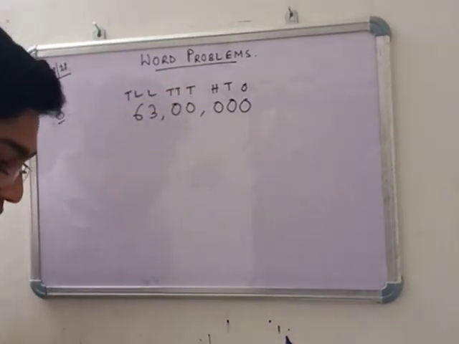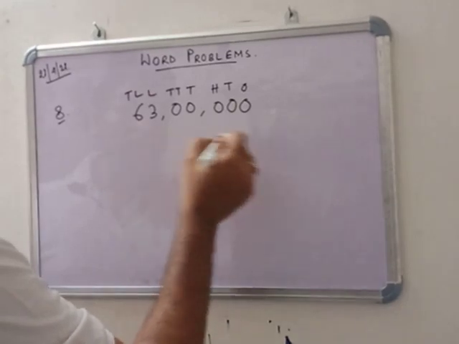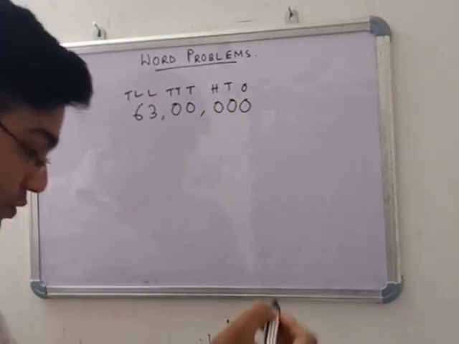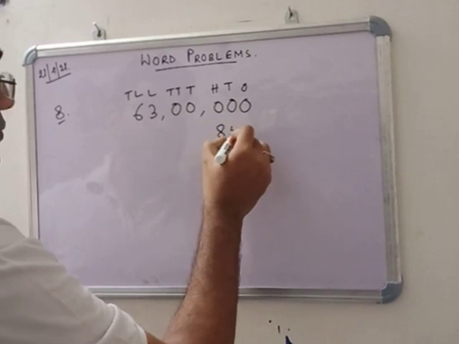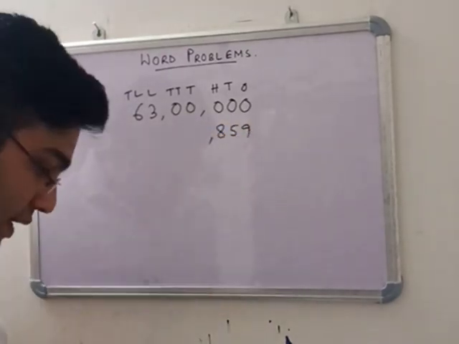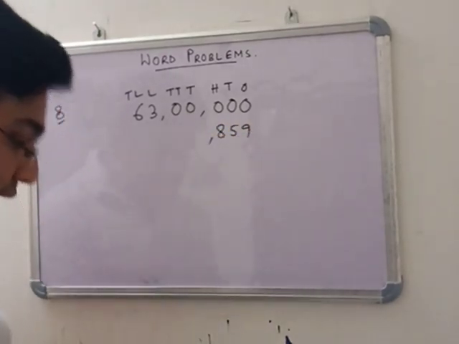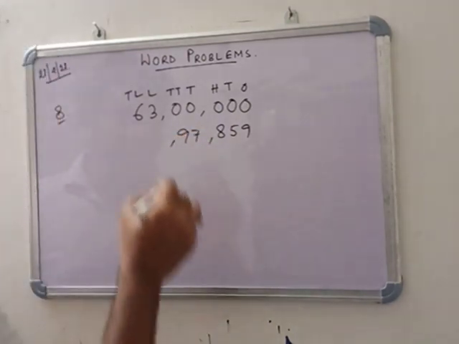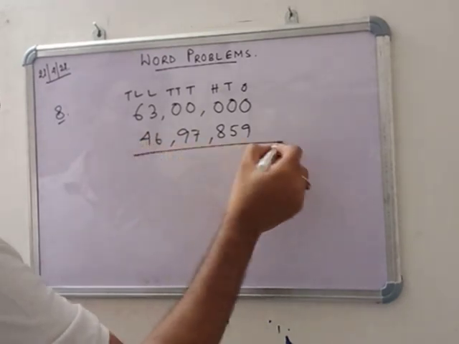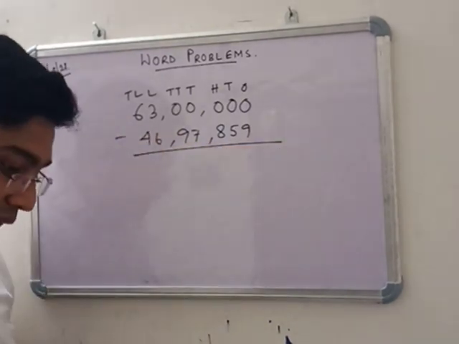And the number given is 4697. You can write from the left also. 859. Next, this is 97 and this is 46. So you have to subtract it and we get the answer.